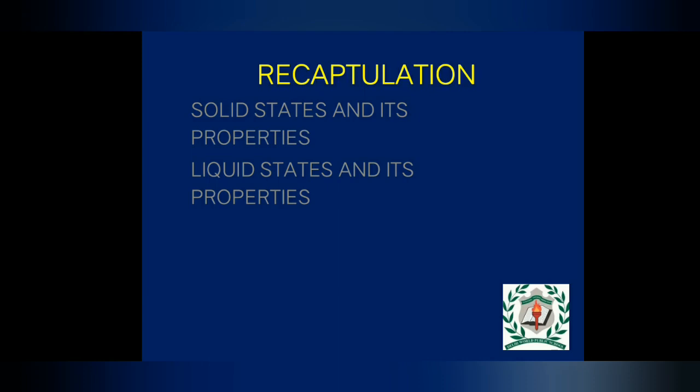Moving on to the next one, the liquid state of matter. In the liquid state, in one activity we came to the conclusion that liquids have no fixed shape but have a fixed volume. They take up the shape of the container in which they are kept. Liquids flow and change shape, so they are not rigid but can be called a fluid. So solids are rigid, liquids are not rigid but can be called a fluid.